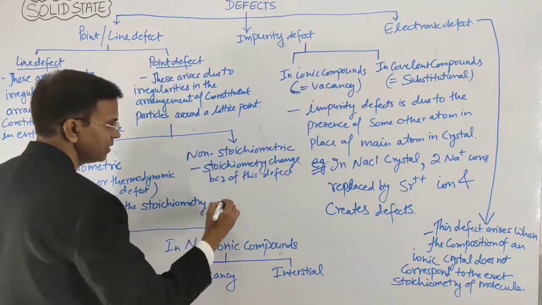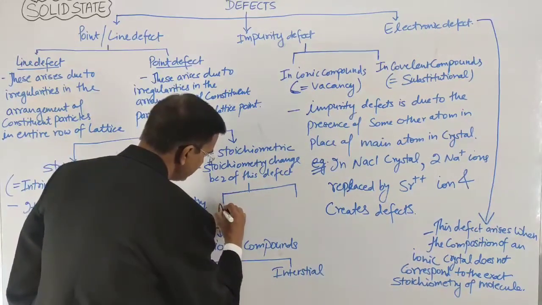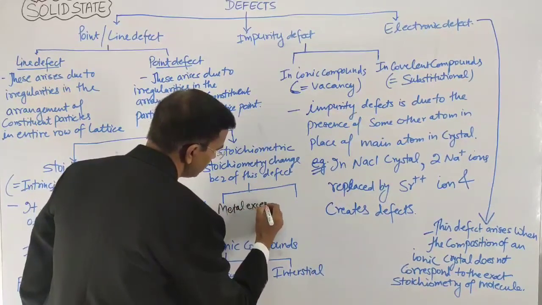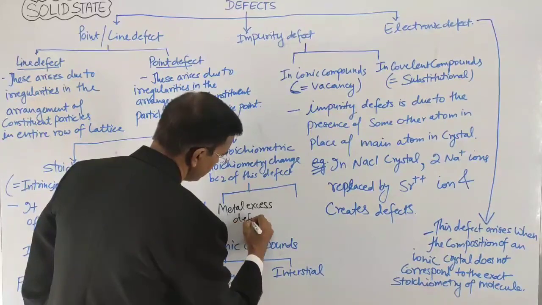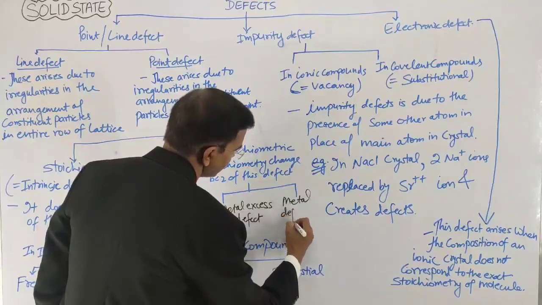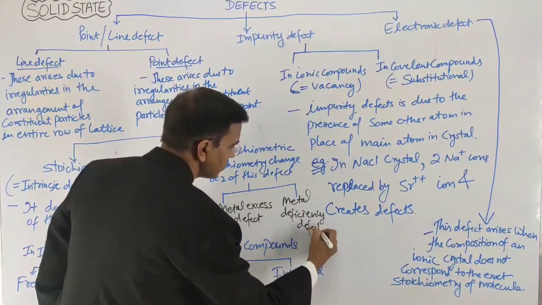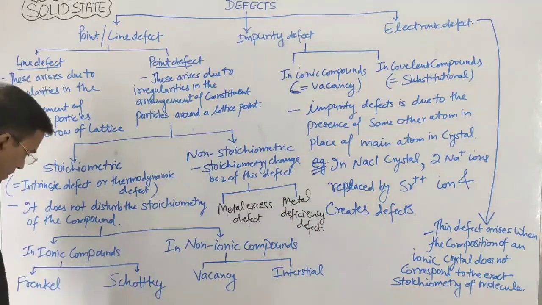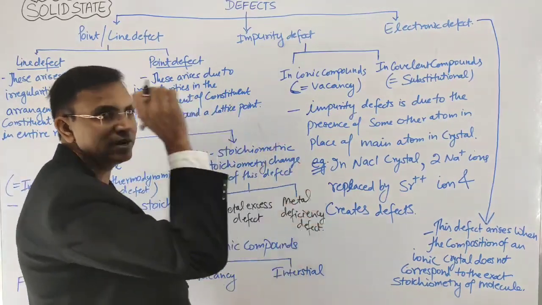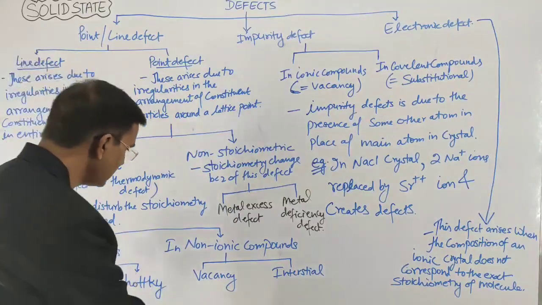This is of two types mainly: metal excess defect and metal deficiency defect. So these are the main types of defects: Frenkel, Schottky, metal excess and metal deficiency. One by one we are going to discuss all these, right?